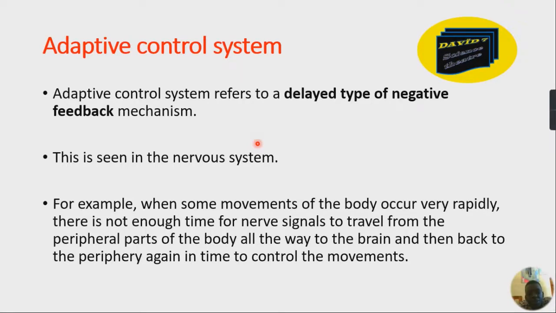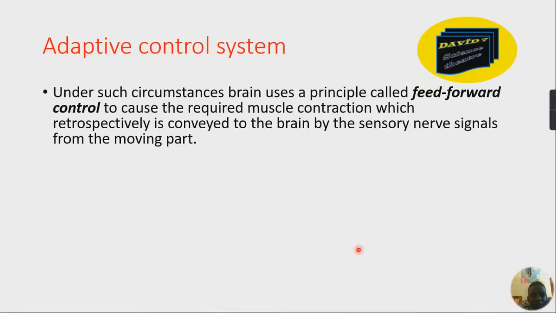So what does the body do? Have you noticed this? When some movements are occurring very rapidly, there is not enough time for nerve signals to travel from the periphery to the CNS and then back to the periphery again in time to control these movements. So what the body does under such circumstances, the brain uses a principle which we call feed-forward control to cause the required muscle contraction, which retrospectively is conveyed to the brain by the sensory nerve signals from the moving part. That is the adaptive control system.